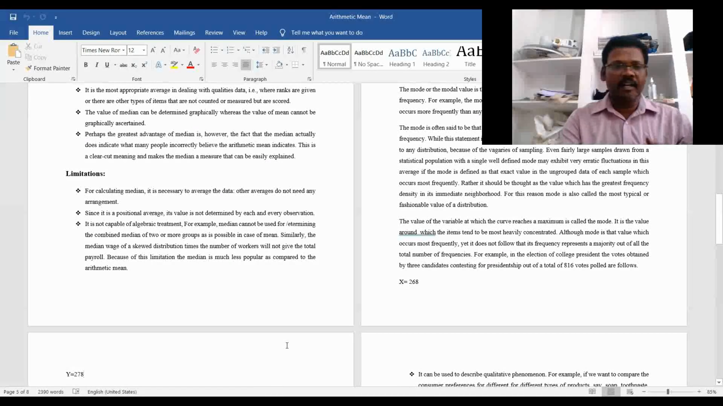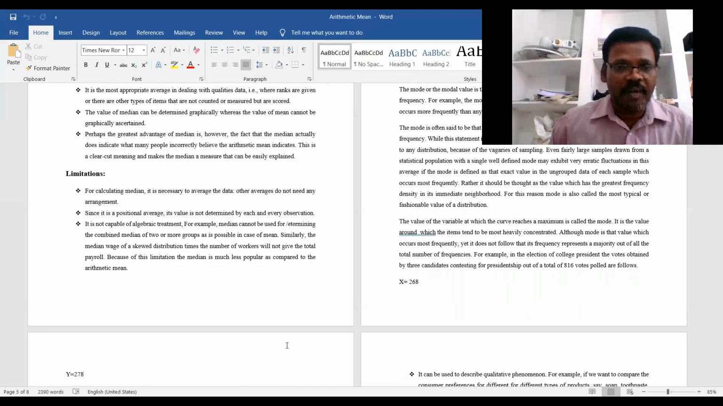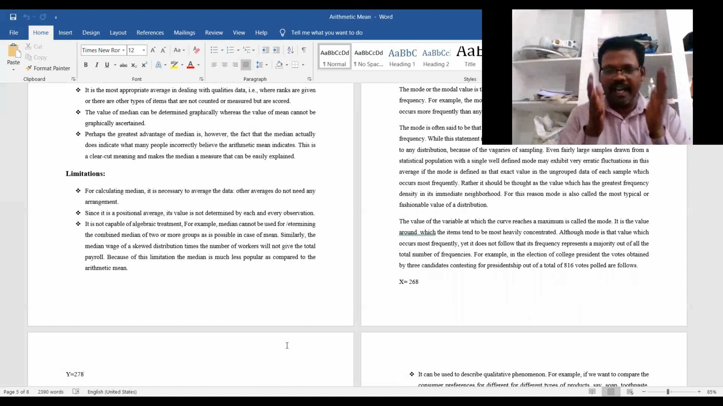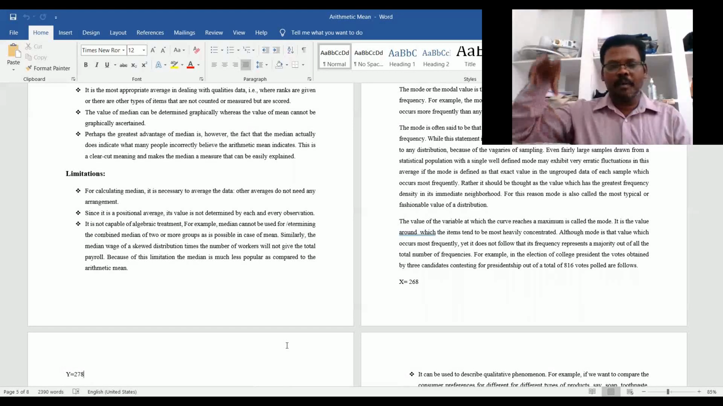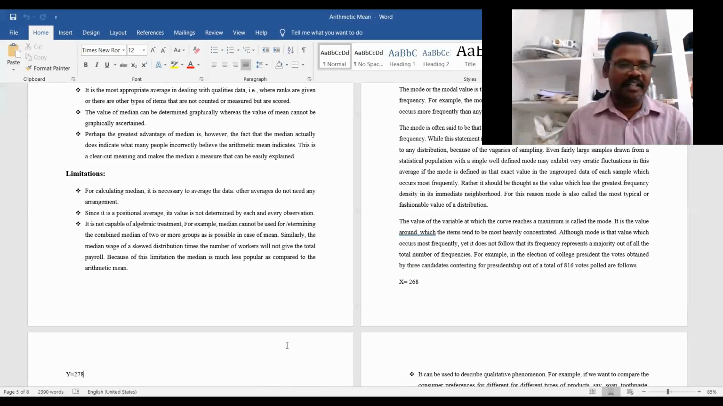At the same time, we have some demerits or limitations in the median. For calculating the median, it is necessary to arrange the data, whereas other averages do not need any arrangement. So when we calculate the average through the median, first of all we have to arrange the data in either ascending or descending order, whereas in other averages arranging data is not required.